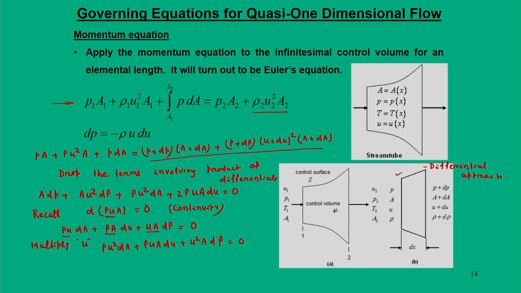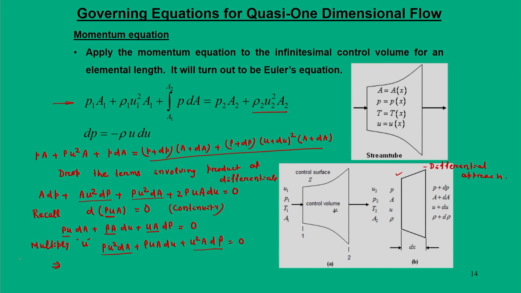Now compare this with the earlier equation: rho u square dA is here, and u square A d rho is here. So these two terms are common.